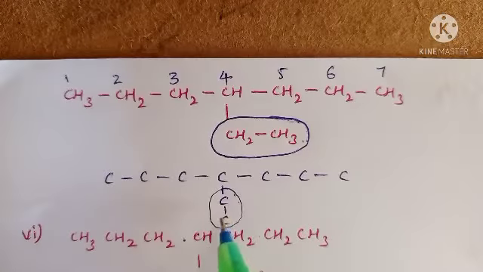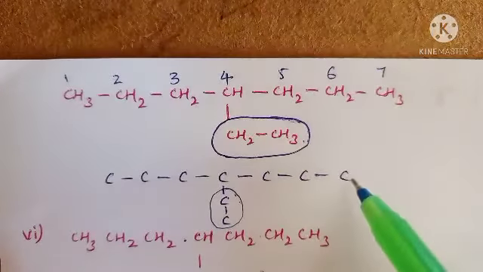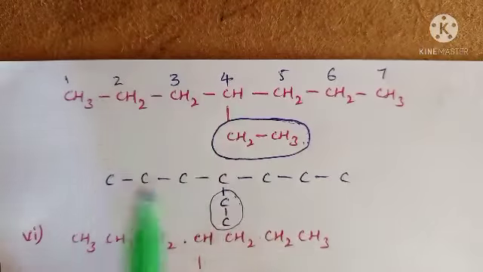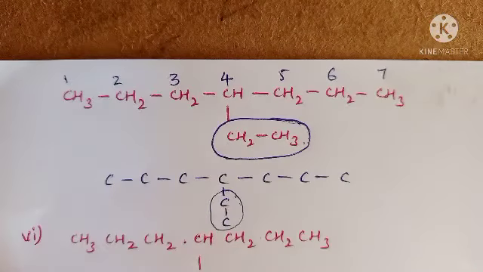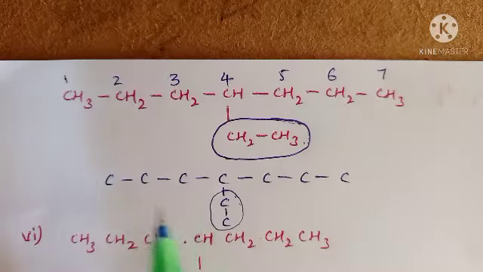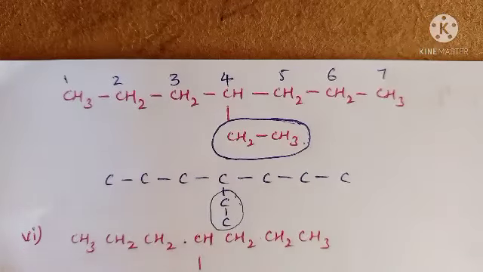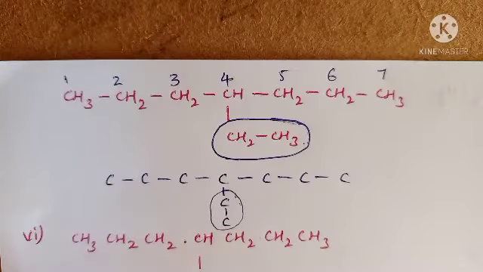So, ethyl groups. Sir, why are you writing like this? Because the given organic compound contains only carbons and hydrogens, so there are no other functional groups, no oxygens, no nitrogens. We can write like this without hydrogens. That is not a problem, and it is also the easiest method to write the IUPAC nomenclature.